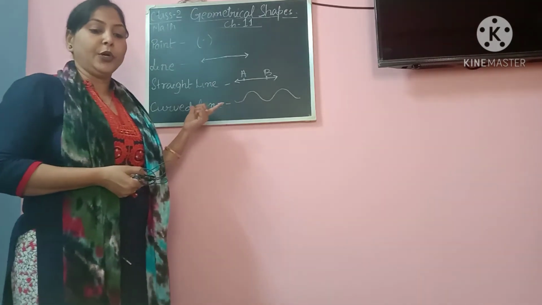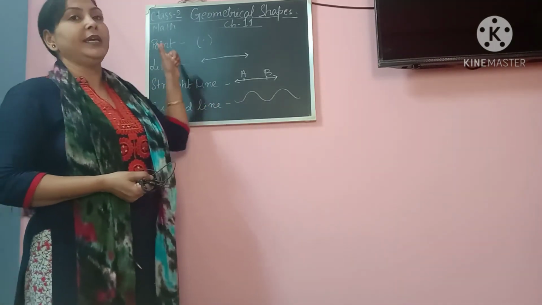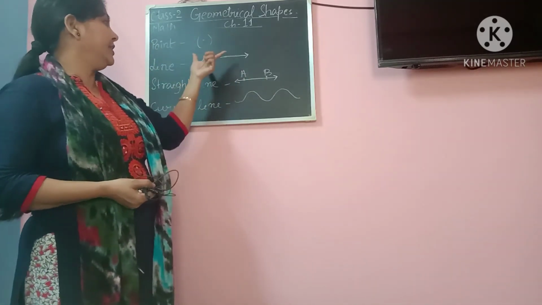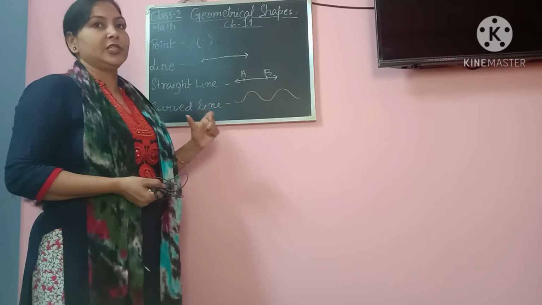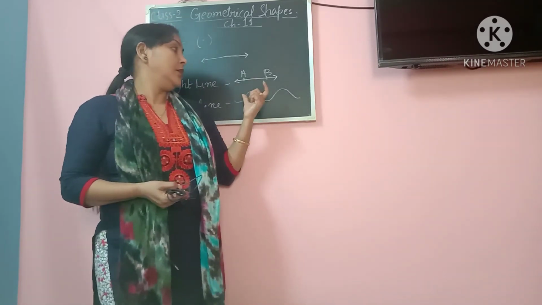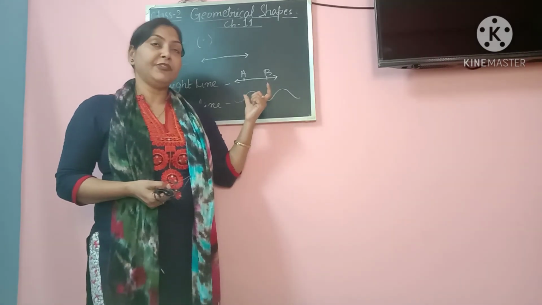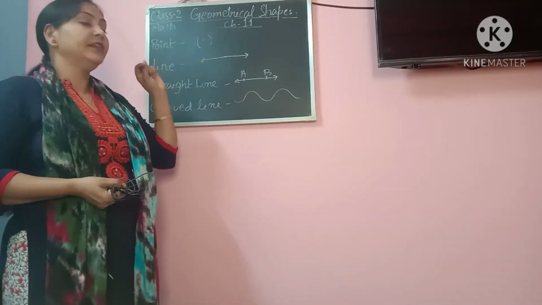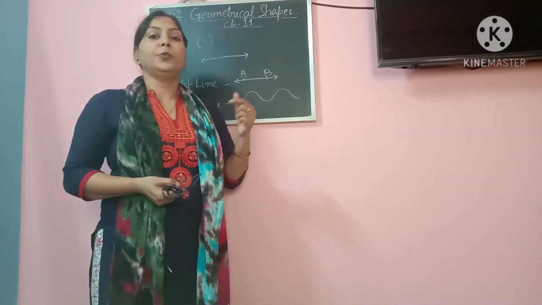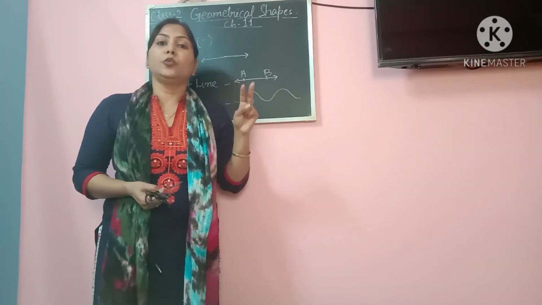And what you are going to do is, you will draw point, line, straight line, and curved line. Now with the help of line or straight line, you will draw at least two figures.